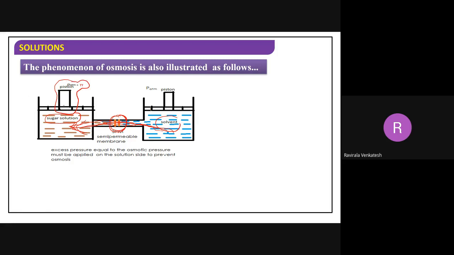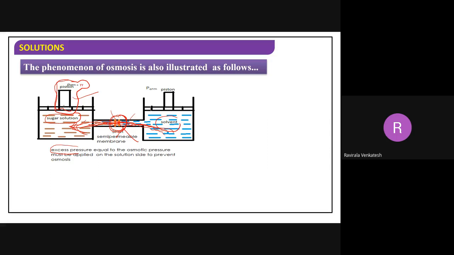At what pressure can this flow be stopped, prevented, suspended here? Then that pressure is called what? Osmotic pressure. The excess pressure equal to the osmotic pressure must be applied on the solution side to prevent osmosis.